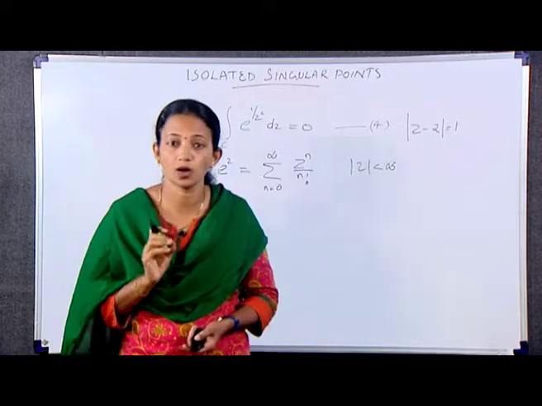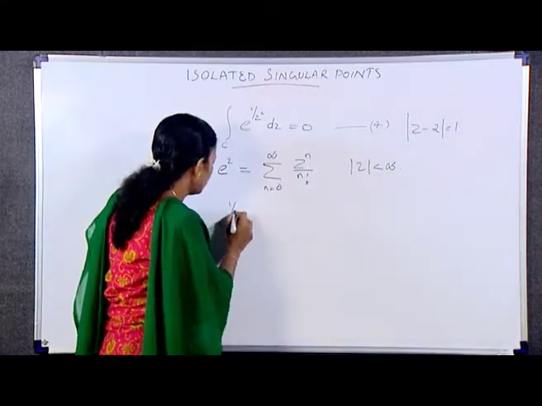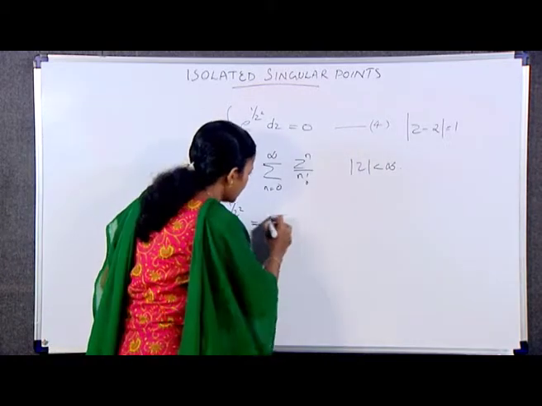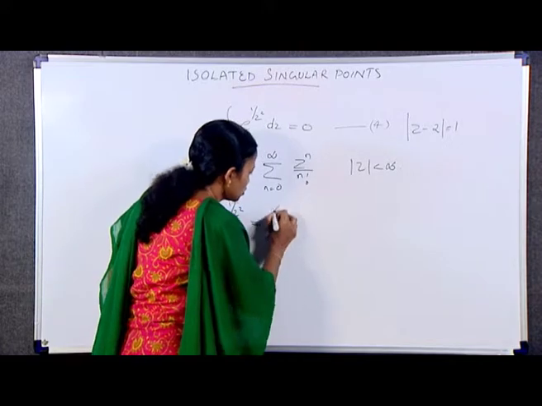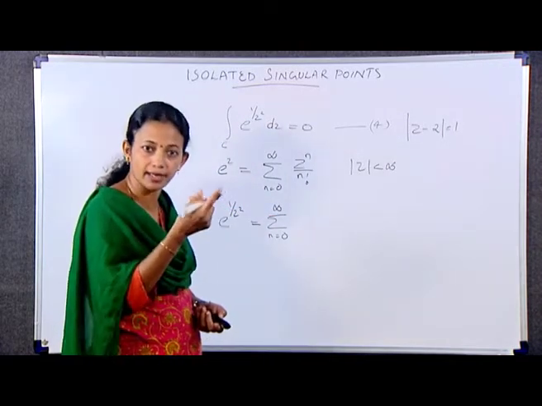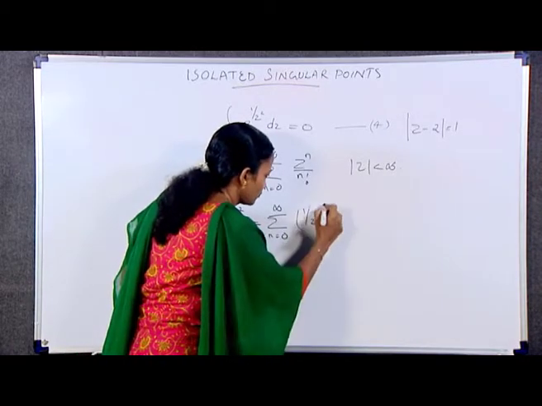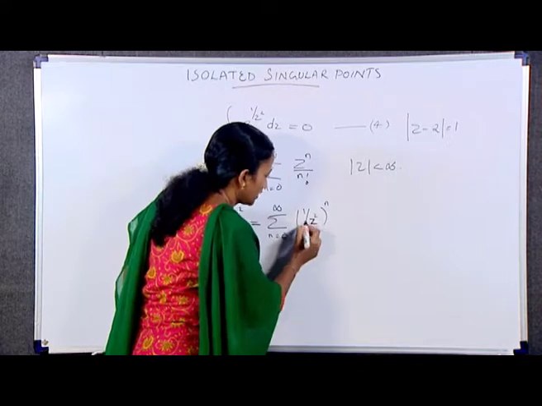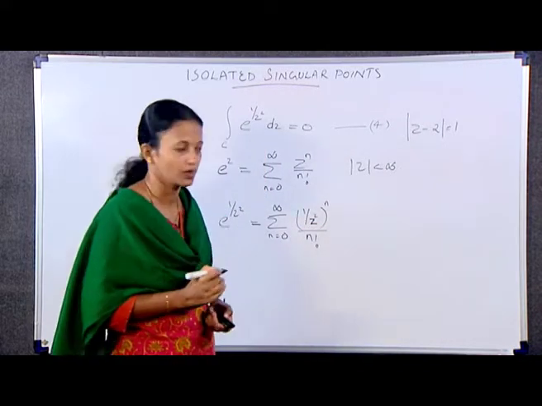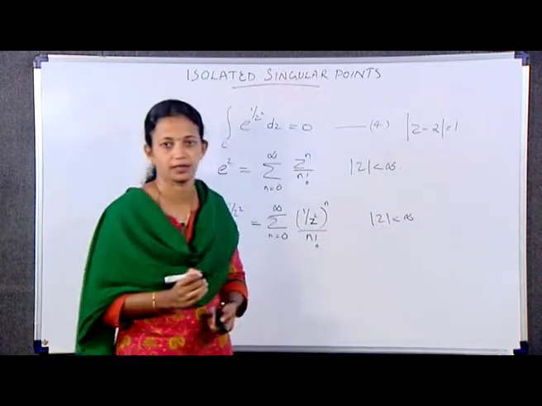We obtain the Laurent series expansion e raised to 1 by z square is equal to sigma n varies from 0 to infinity (1 by z square) whole raised to n by n factorial. Here again mod z is less than infinity.